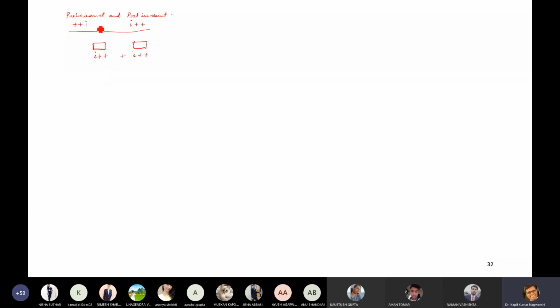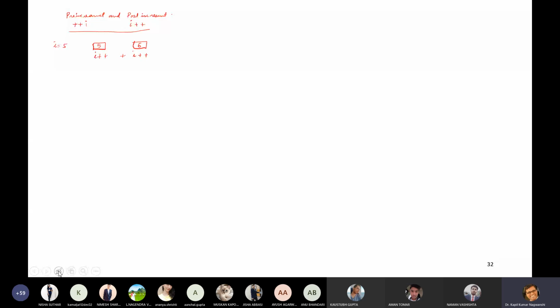In case of the post-increment operator, suppose the value of I is 5. It will take 5 as it is and then increment the value, which gives 6. After this, the 6 will be used later, not now.